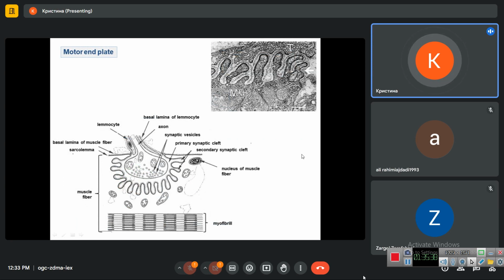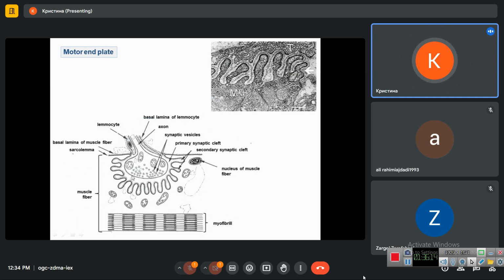Here you can see the structure of the motor end plate. This is the direct synapse between the neuron and muscle fiber. Here you see the end of an axon. It lacks the myelin sheath in this area. So here we still have the myelin, here we do not have myelin sheath. In the presynaptic part, we have a lot of synaptic vesicles with neurotransmitter acetylcholine, and this is the synaptic cleft.